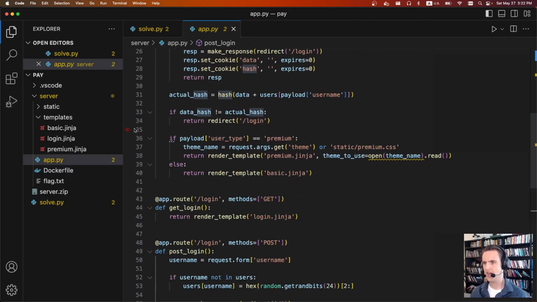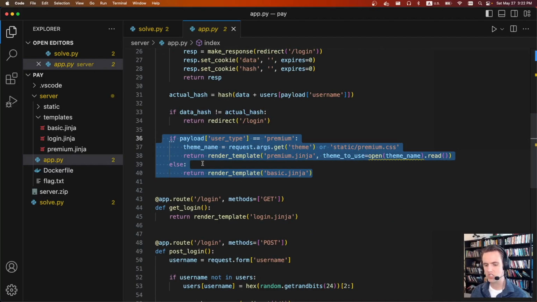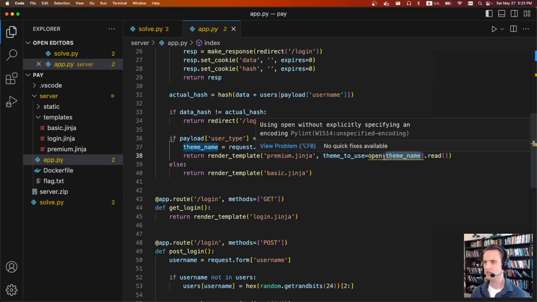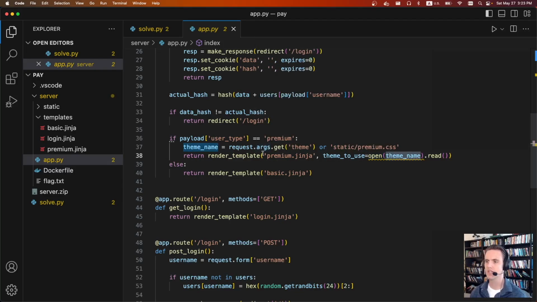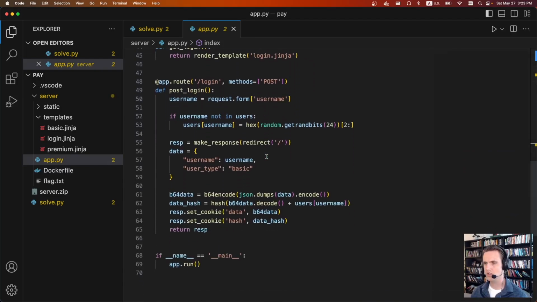Once we're able to do that, there's this other part of the website where if we can forge those cookies and specify that our user type is premium, it'll open up something from request args, this theme. And since we specify theme, we can specify a theme of flag.txt, and so it'll read the flag.txt and send it back to us.